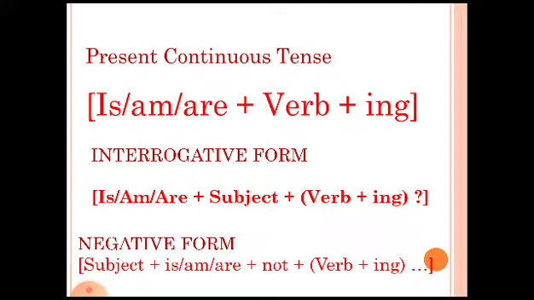Now when we talk about present continuous tense, we have is, am, are plus verb plus ing. Now for the interrogative form, is, am, are plus subject plus verb plus ing. So in the affirmative sentence, subject comes before is, am, are, whereas in interrogative form, is, am, are comes before the subject. In the negative form, we have subject plus is, am, are plus not plus verb plus ing.